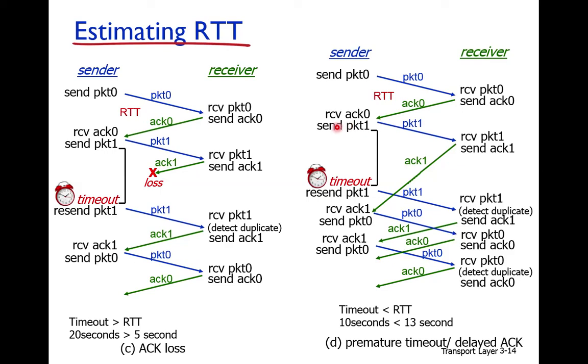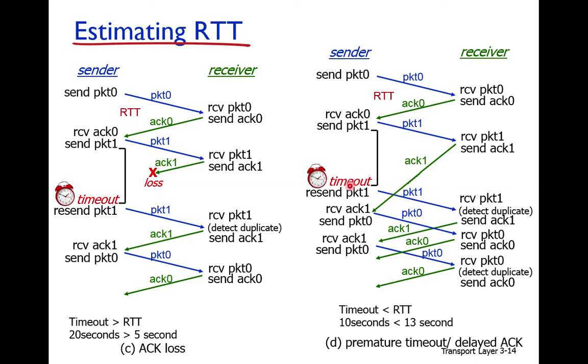Suppose the timeout for packet number 1 is 10 seconds and its RTT is 13 seconds. Packet 1 is transmitted and received correctly by the receiver. The receiver sends the acknowledgement. Since the RTT is 13 seconds but the timeout is 10 seconds, the timeout will expire before the acknowledgement arrives.